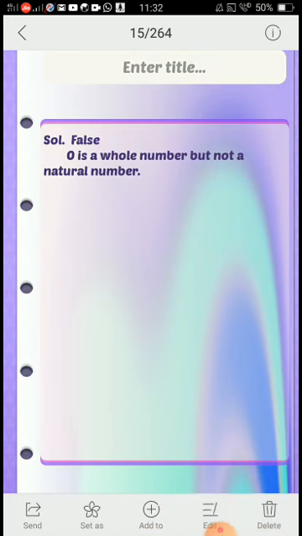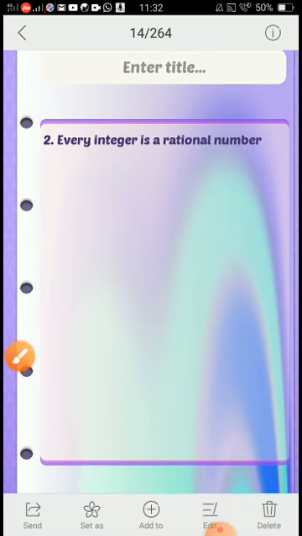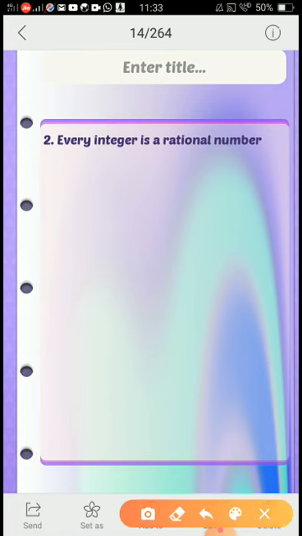Now second question. Every integer is a rational number. If I take an integer, suppose it is -7. Is -7 an integer? Yes. Can I write -7 as a rational number?